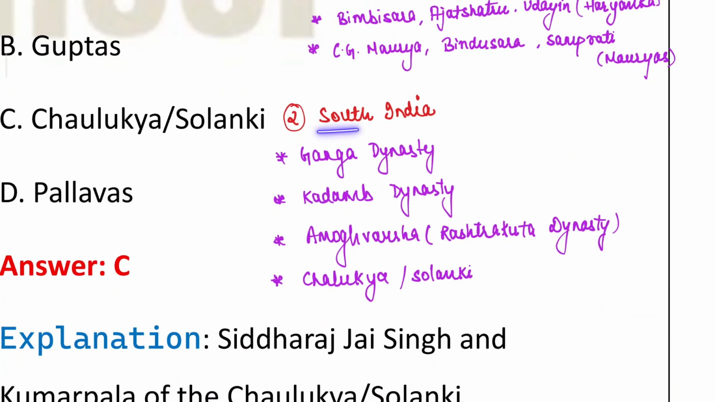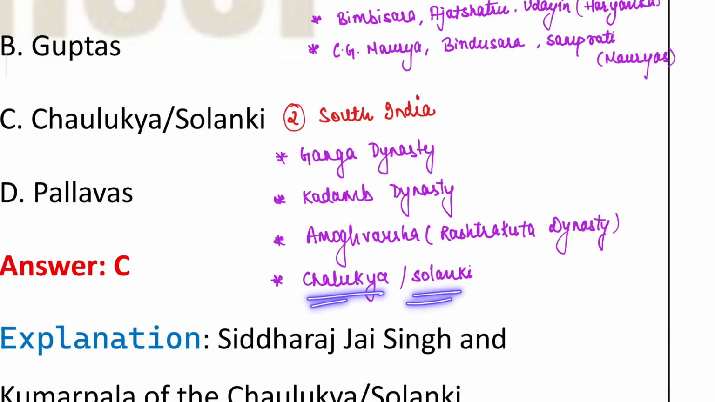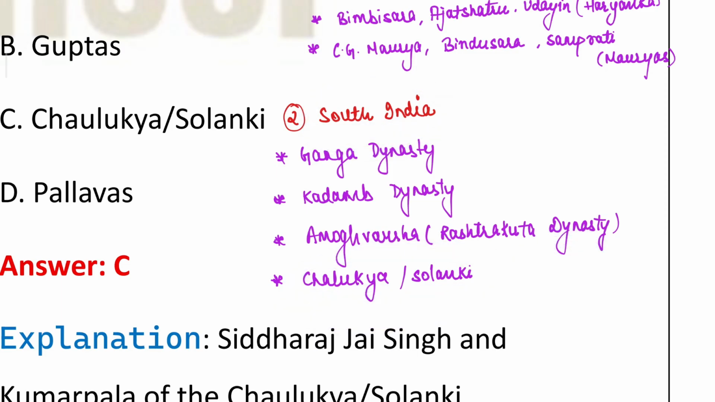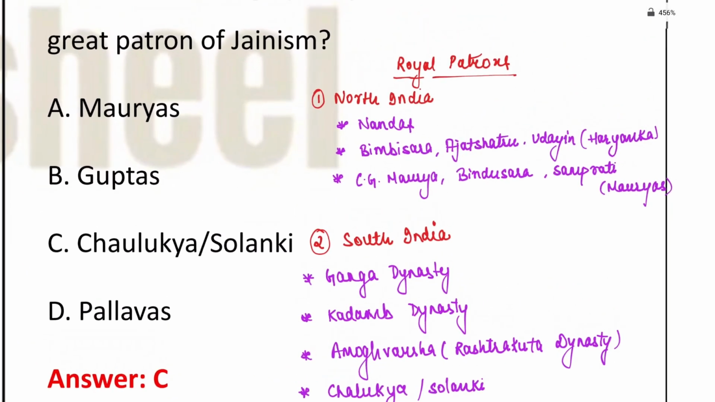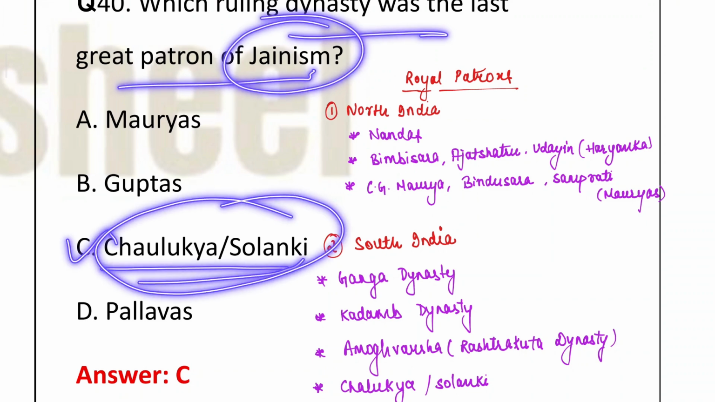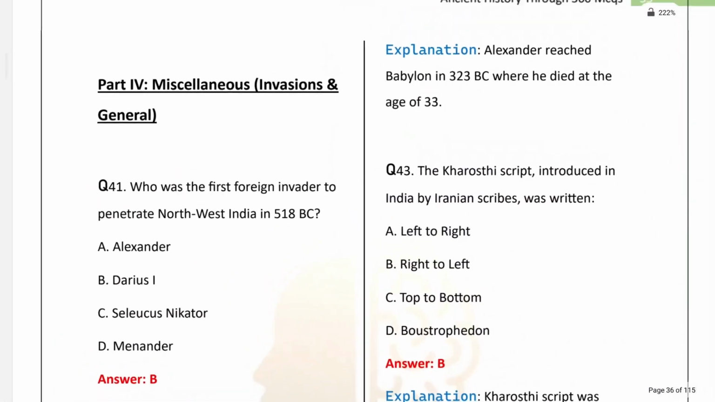Now talking about southern India, the Ganga dynasty in South India, the Kadamba dynasty, Amoghavarsha who was a Rashtrakuta ruler, and the Chalukyas and Solankis, these were the final and last great patrons in southern India of Jainism. Okay, so the question here asks which ruling dynasty was the last great patron of Jainism? So these were obviously the Chalukyas and the Solanki.